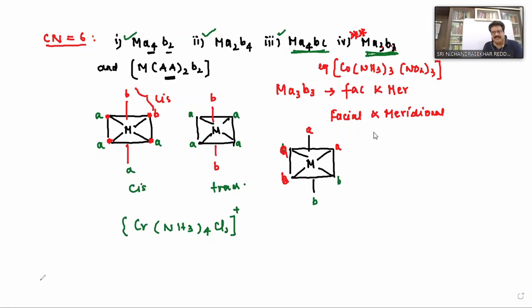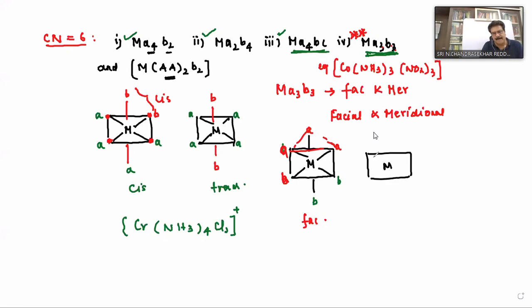Now, if you want to make a triangle between these A ligands, will the triangle lie on the plane or above the plane? Above. Even here you can take it, no problem, because the distance is the same from the axial to any point. This type of isomer is called the fac isomer, meaning facial.